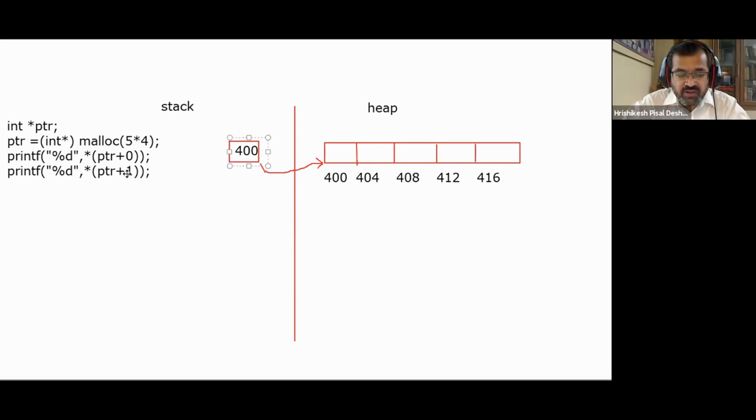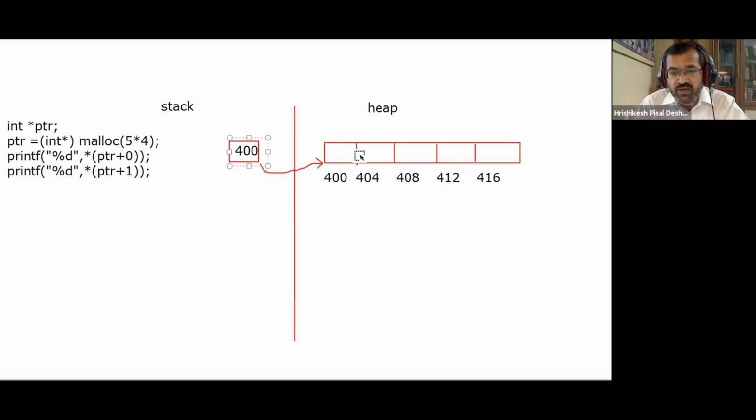So next time the value of I will be 2. So 400 plus 2. Note, if I say a plus 1, a plus 2, a plus 3, that does not change the value of a. A will still remain the same, but the result of the expression will always be different. Likewise, PTR plus 0, 400. PTR plus 1, 404. PTR plus 2, 408. PTR plus 3, 412. And PTR plus 4, 416. But PTR is still 400, because we are not saying PTR is equal to PTR plus something. We are just saying PTR plus something. It's an expression. So this expression will give you different addresses, and since we are dereferencing by using star, what we will get is the value at that particular location.